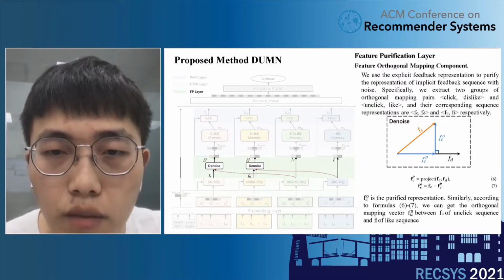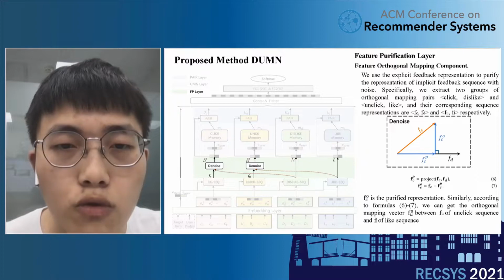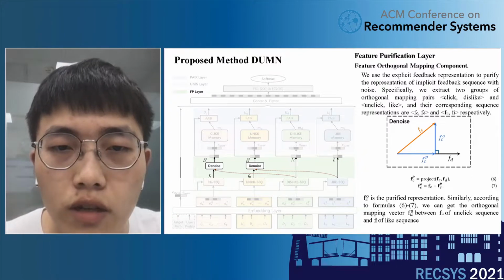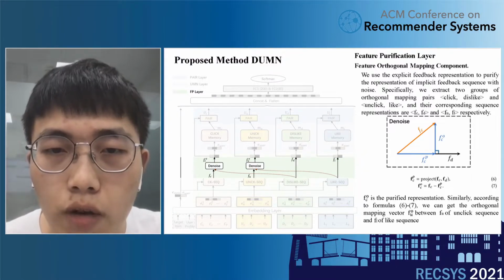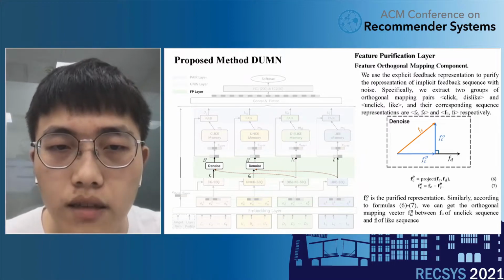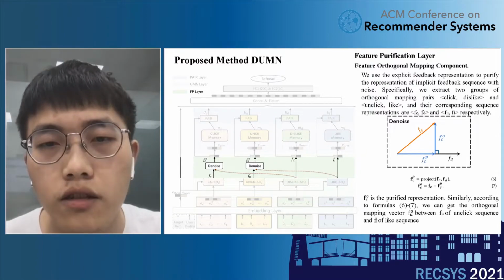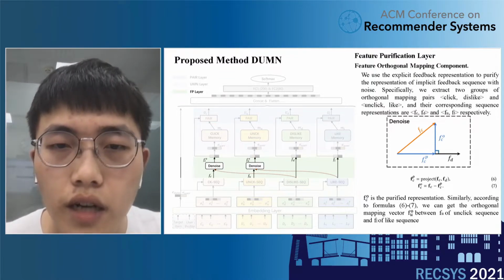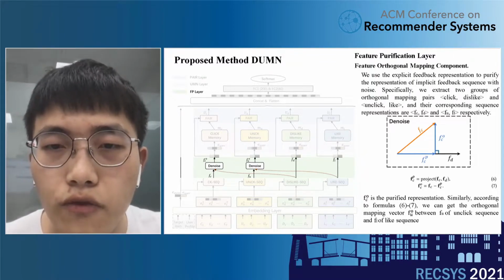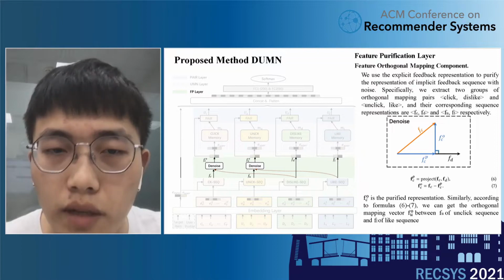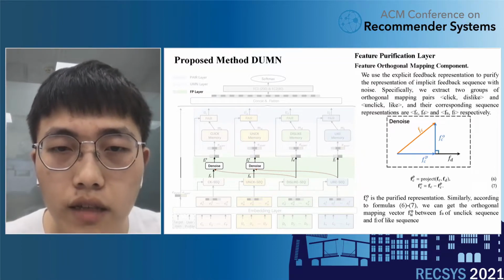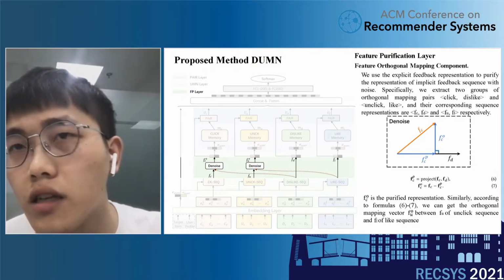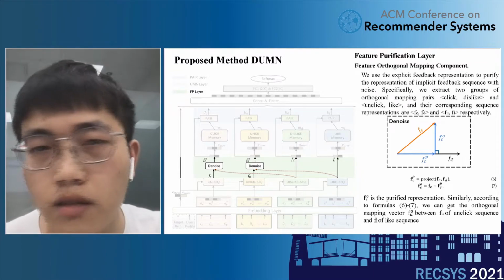First, we feed the embedding layer's output E_C of the user's click sequence into the multi-head self-attention network to obtain fine-grained preference representation. Then, we calculate the attention value between the target AD item and the item representation of each correlation in the sequence representation. Finally, we use the attention value to generate the click preference representation F_C, which fuses with the target AD item's information. Similarly, we can get the representation of unclick, like, and dislike sequences as F_U, F_L, and F_D by using the same process.